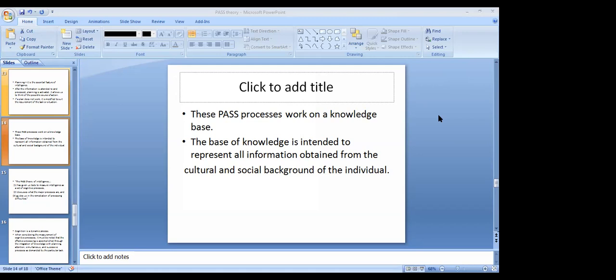Who was it that said this, Thorndike? I don't know why I'm not getting that word. Anyways, the G factor is that particular thing. So if we talk about culture and social background, the G factor is the base of knowledge, the general knowledge which everyone has. And then they evolve. So culture could be different. A culture in North India is very different.